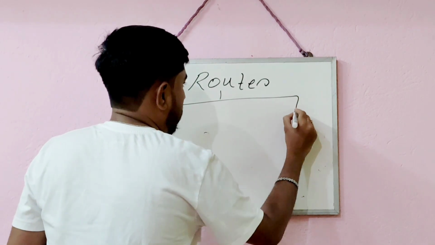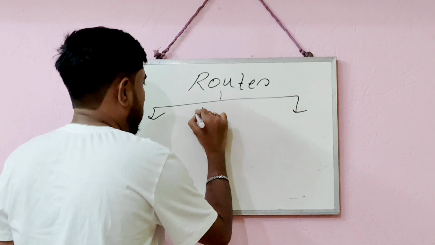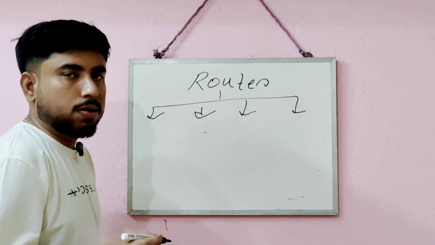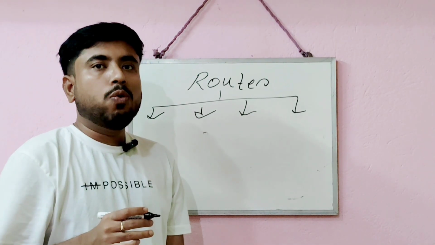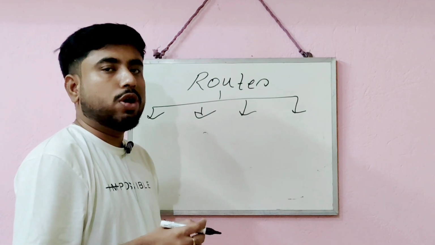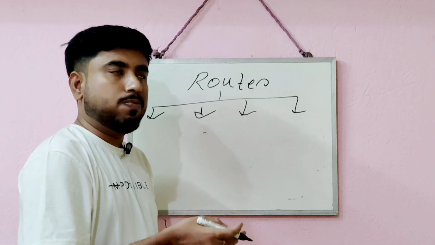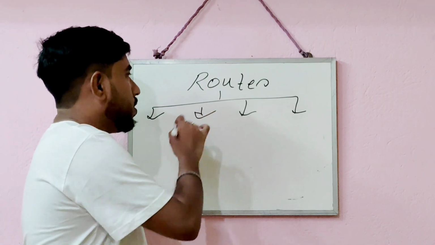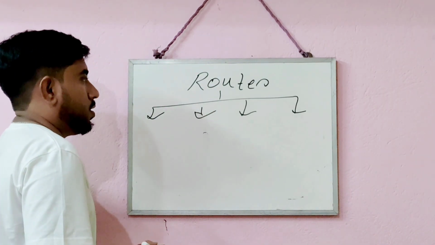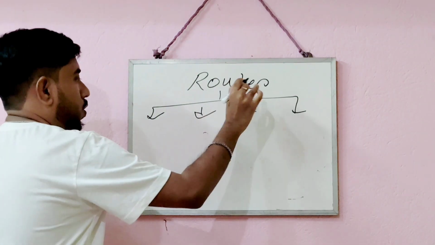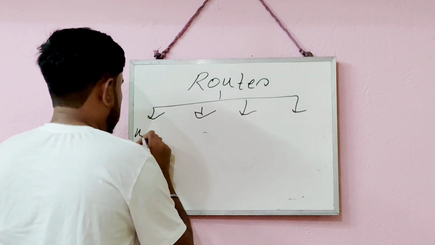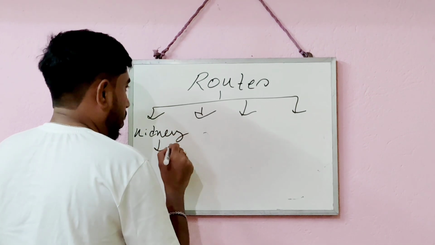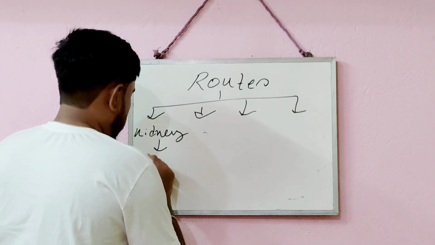All those routes I will discuss one by one, and I will tell which drugs are excreted through which route, and how it depends on which drug is removed by which route of elimination. All that I will discuss when I take the routes of elimination one by one. Now I am telling the routes only. The first route is the kidney, and through the kidney the main route of elimination is urine.